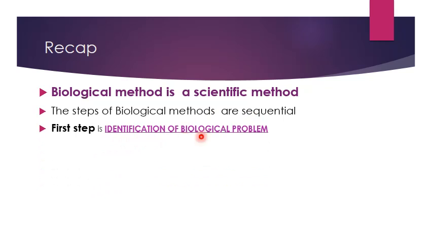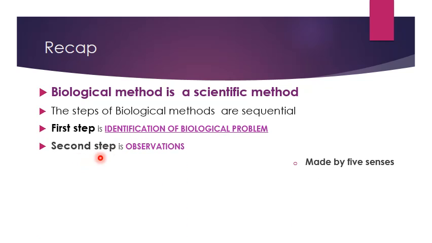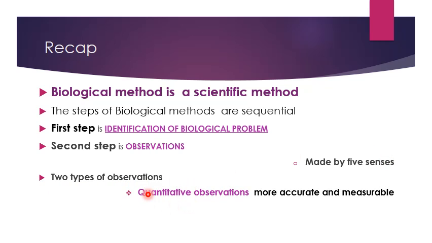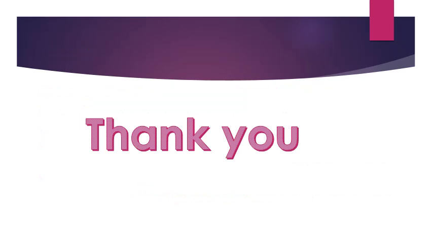The first step is identification of the problem. The problem is actually a question related to a living organism. The second step is observation, and the observations are made by the 5 senses. The two types of observations are quantitative observations, which are more accurate and measurable, and qualitative observations, which are less accurate and less measurable. Thank you so much.